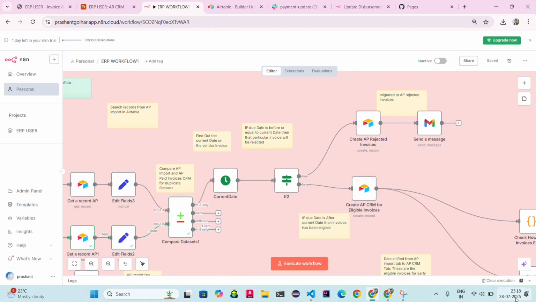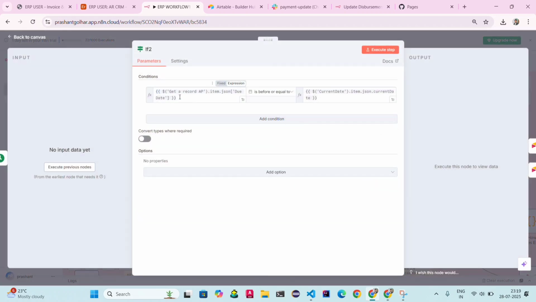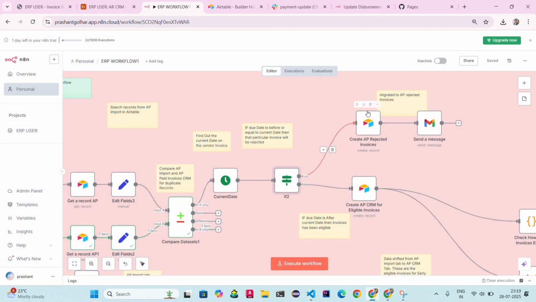Okay, now what I do is I first calculate the current date. You can see here 28th of July. I check the current date and also the due date of the invoice, and I compare both dates. If the due date is greater than the current date, then these invoices are eligible, and if the due date is in the past, then it is not eligible. You can see here the due date is before or equal to the current date, so this invoice will be rejected, and it will create a separate table for the AP rejected invoices, and it will notify on Slack as well as email.